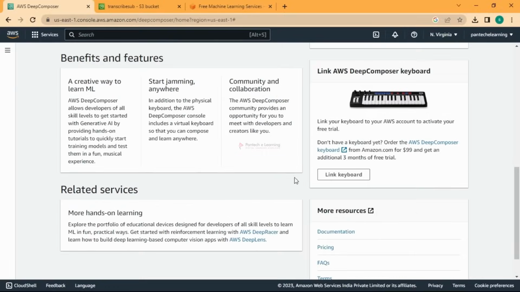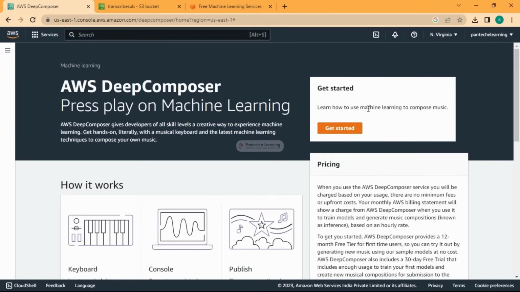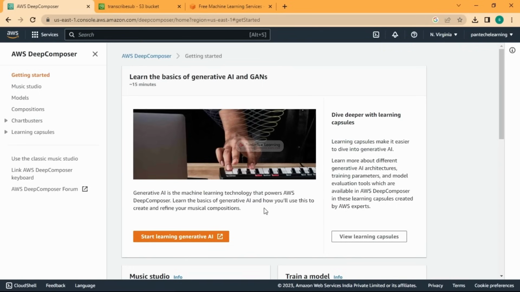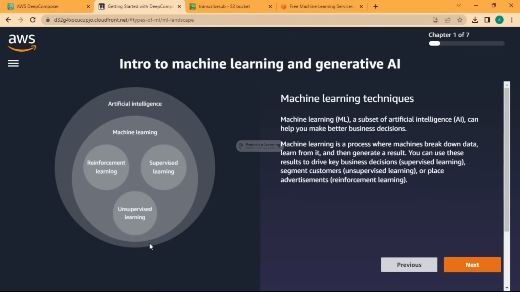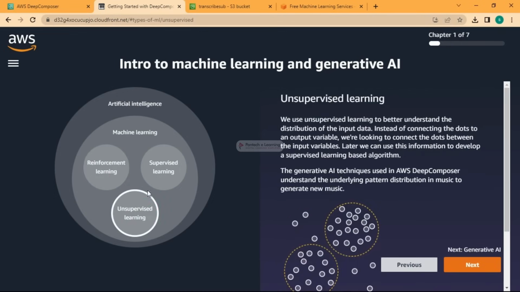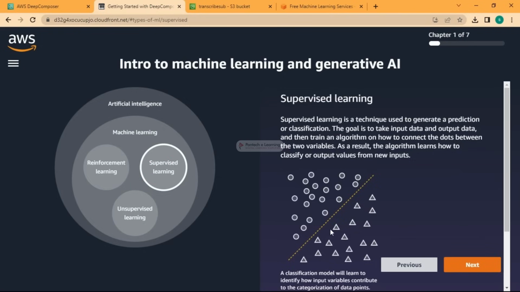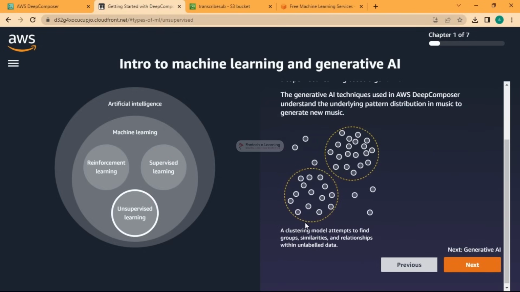So you can opt for the DeepComposer keyboard. And apart from that, if you want, you can get started to learn how machine learning can compose music. We'll start with learning about generative AI. We know machine learning is a subset of AI, where the types are reinforcement learning, supervised learning and unsupervised learning. In supervised, we try to split based on the labeled data, and in unsupervised you don't have labels. We'll try to find groups or clusters.